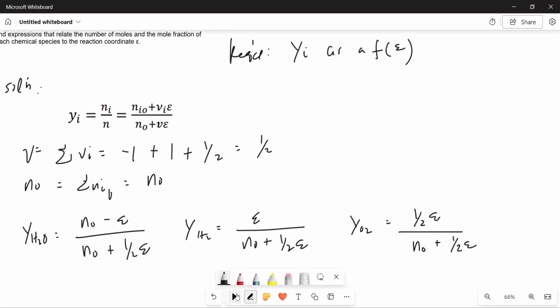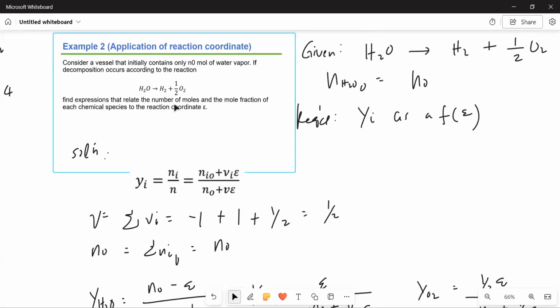Okay, so this is actually just the second part: relate the mole fraction of chemical species to the reaction coordinate. So that's Y sub I. But I forgot that there's another requirement, which is to relate the number of moles to the reaction coordinate.